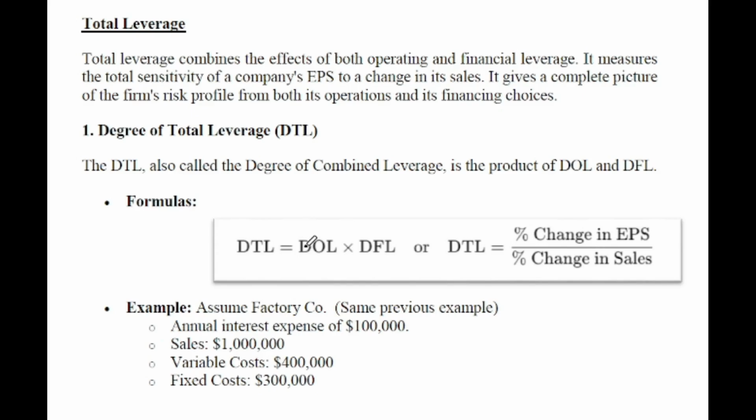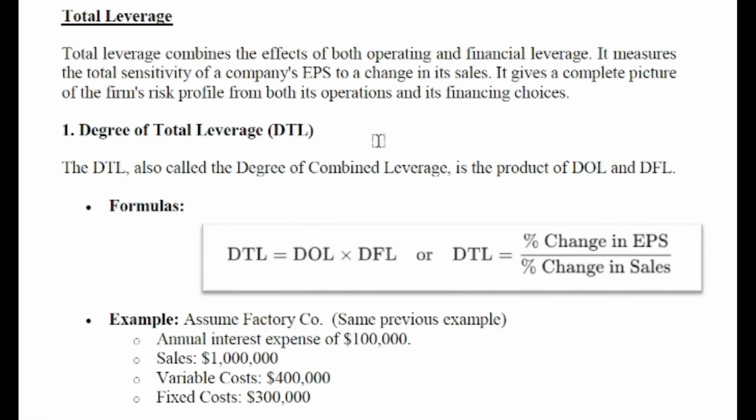The first formula is degree of operating leverage times degree of financial leverage, or degree of total leverage is equal to percentage change in EPS divided by percentage change in sales. The change in sales, how it is affecting EPS. If it is highly leveraged, a small change in sales can lead to a high impact on the EPS. Even in companies with no leverage, the change in sales can have the same effect on the EPS.